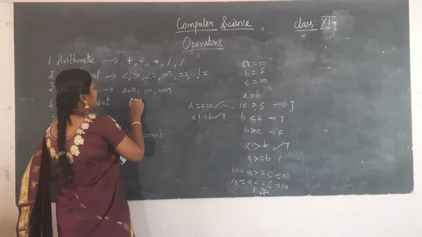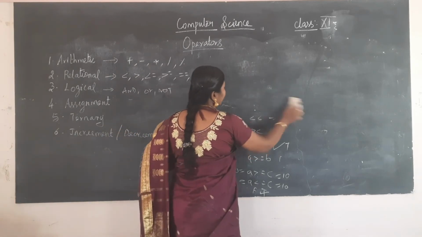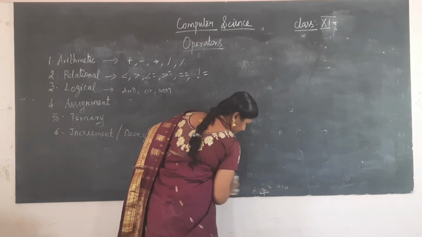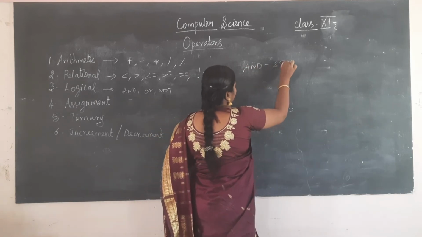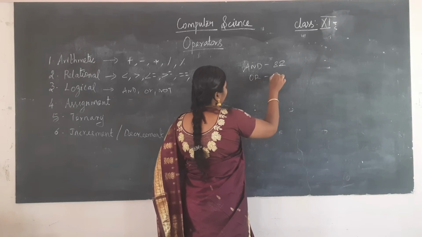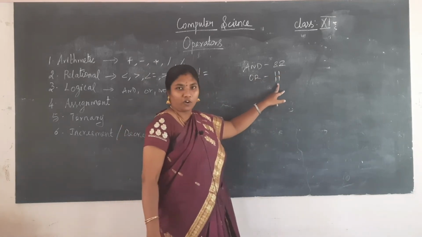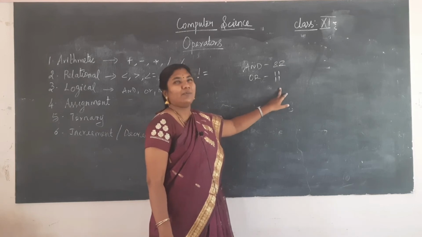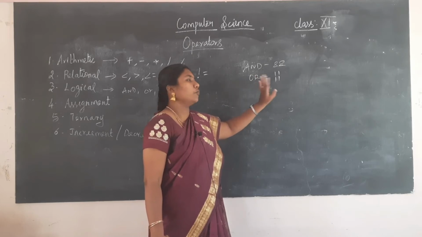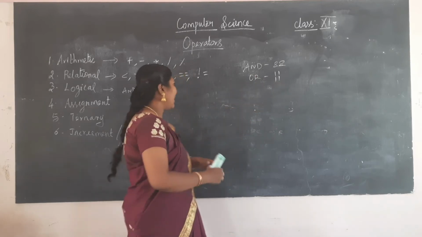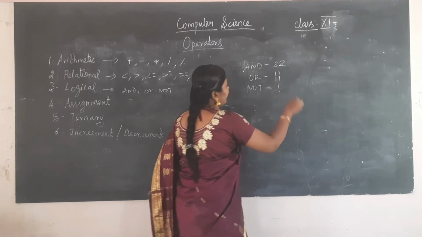For and we will be using ampersand. What is the symbol we are using for and? That is the ampersand symbol, double ampersand, and for or we will be using the pipe symbol. I think you have not come across this pipe symbol, but it is available on the keyboard, above the number 1 or 2. So pipe symbol, okay, and then not. For not we will be using the exclamatory mark.